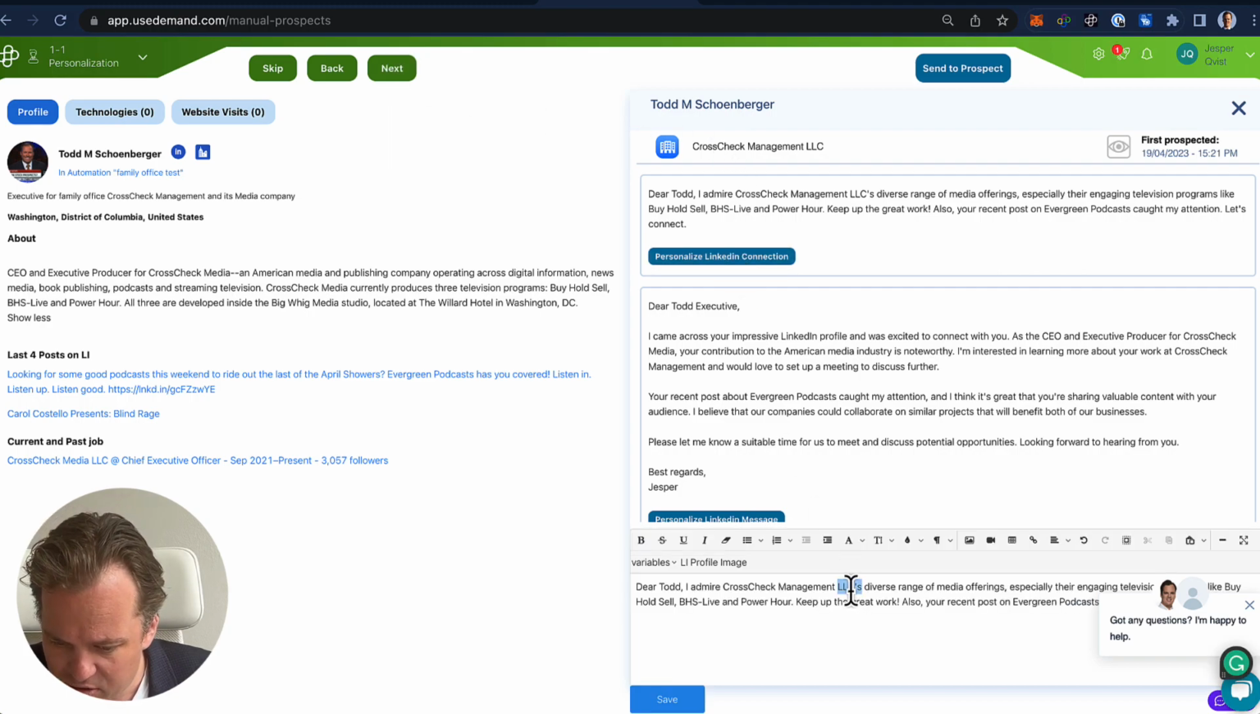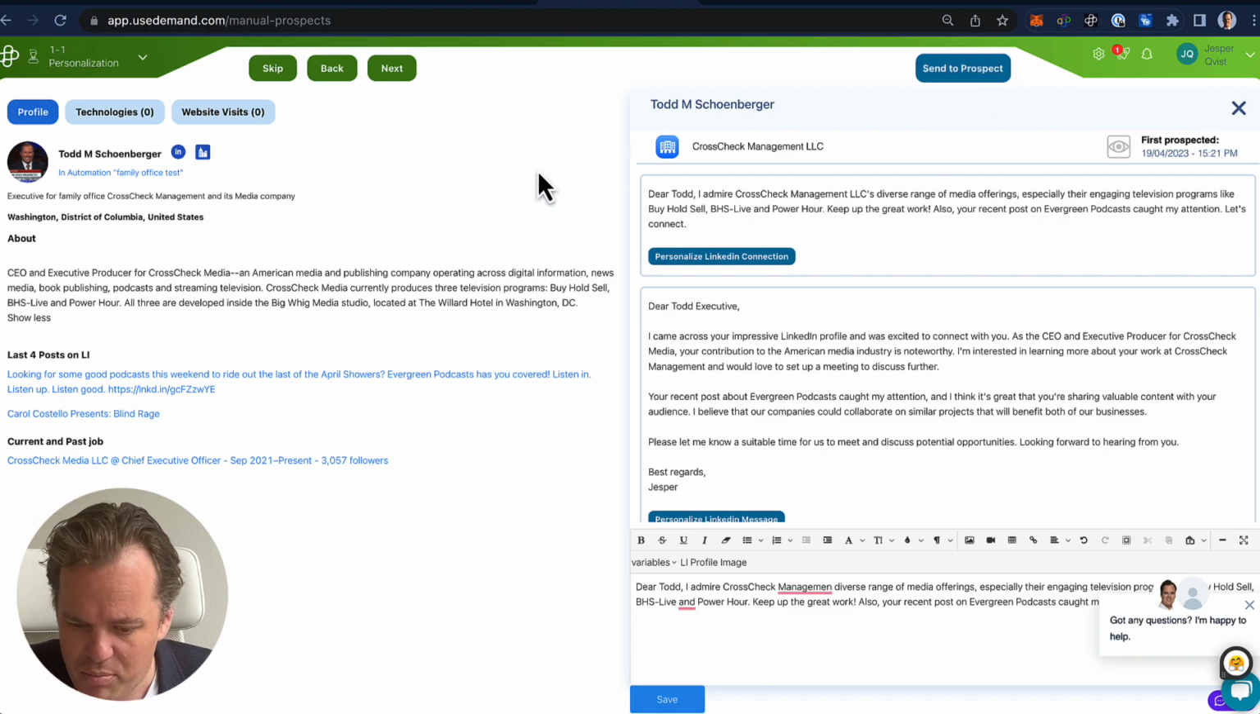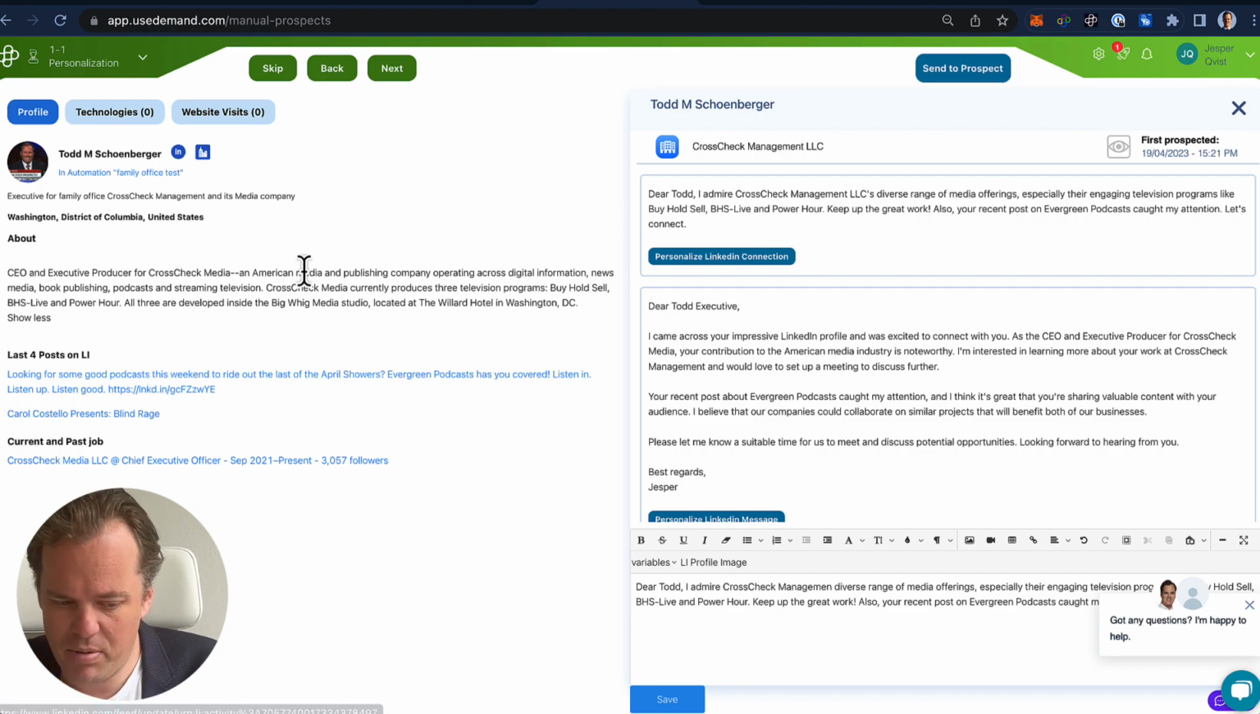If I want to remove the LLC, we just do that and hit save. It's super simple. And once I'm ready, hit send to prospect. And again, it takes in the latest details like his latest LinkedIn post.